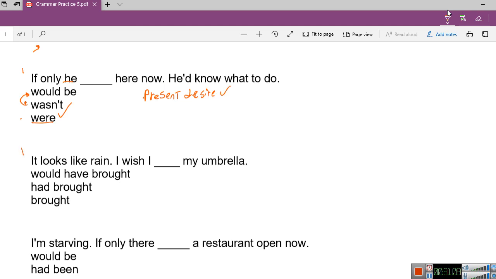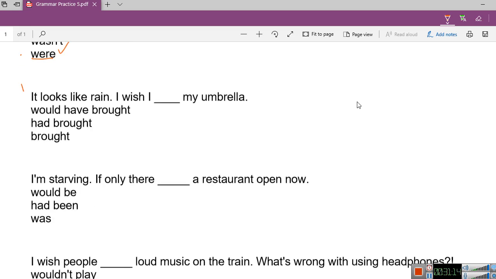All right. Scroll down. It looks like rain. I wish I my umbrella. I had brought. Perfect. It looks like rain. I wish I had brought. Is this person talking about the past desire? Yes. So past desire.